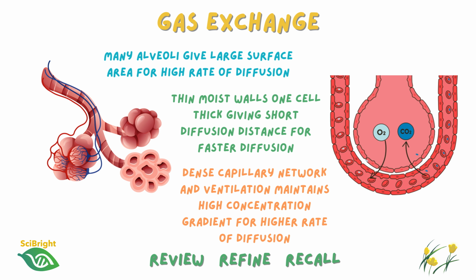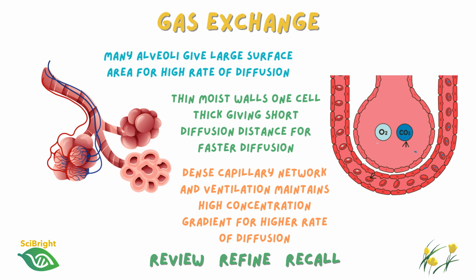At GCSE, you will have learnt the key adaptations of the alveoli. They provide a large surface area, have thin walls, are moist, and are surrounded by an extensive capillary network. These are still absolutely essential at A level. For example, the millions of alveoli collectively provide a huge surface area, allowing more oxygen molecules to diffuse into the blood every second. The walls of both the alveoli and the capillaries are only 1 cell thick, creating a very short diffusion pathway.